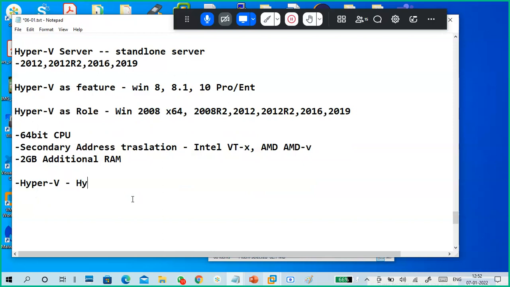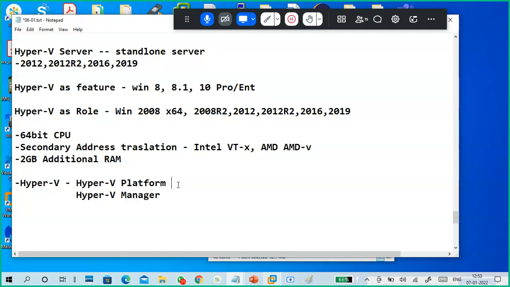In Hyper-V, you have the Hyper-V platform and Hyper-V manager. Both are there.